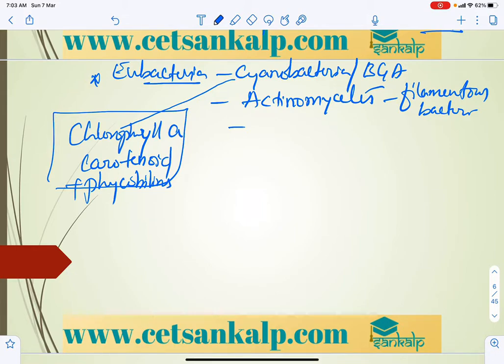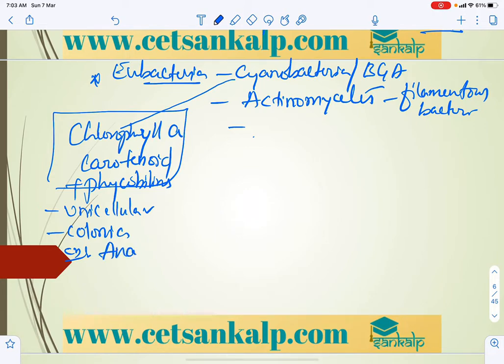So these cyanobacteria are unicellular or colonial, right? Which includes mainly Anabaena and Nostoc. These are the examples for cyanobacteria, and they have the capacity to fix nitrogen, right?